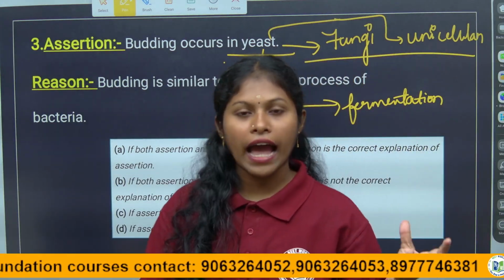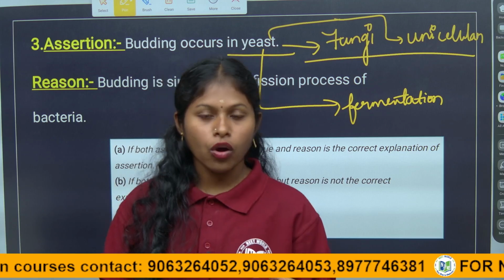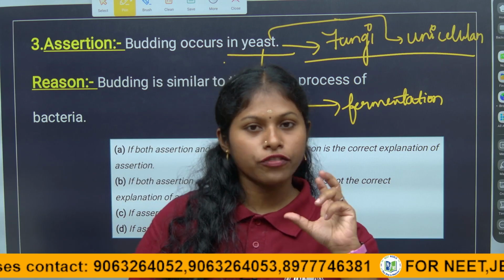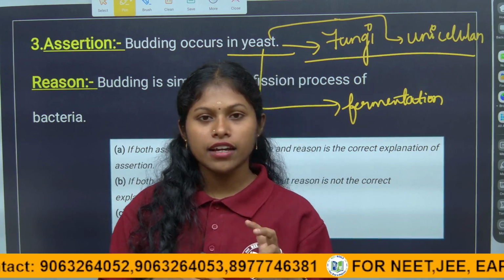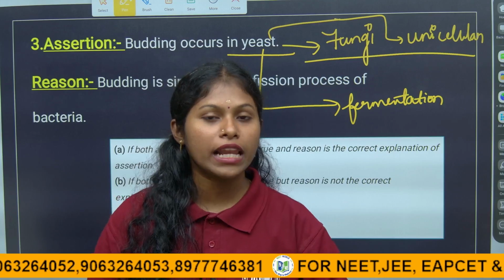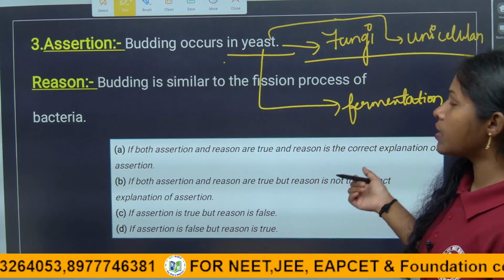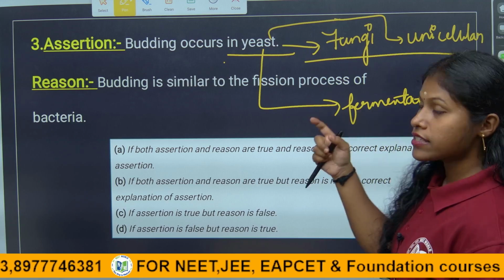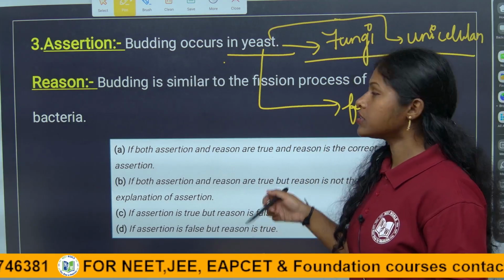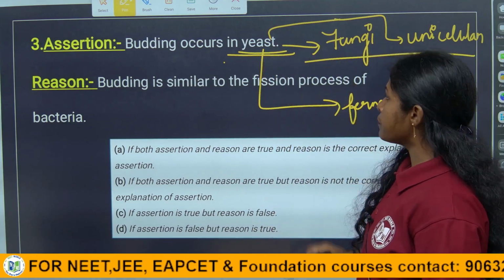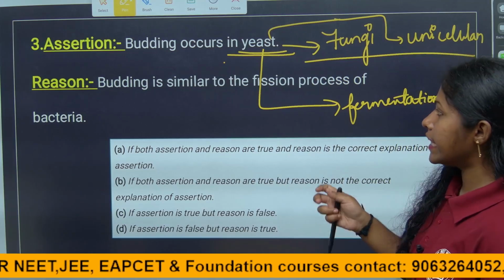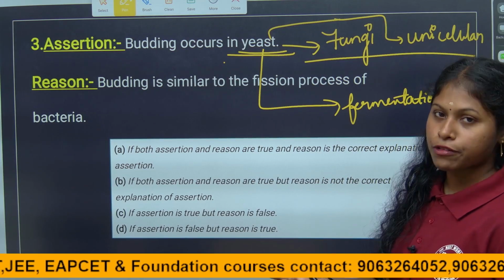In the dough of bread it makes it soft and fluffy, and it helps in the formation of alcohol. So in the fermentation process, the microorganism mostly used is yeast. It is a fungus, and it reproduces its own kind through budding.